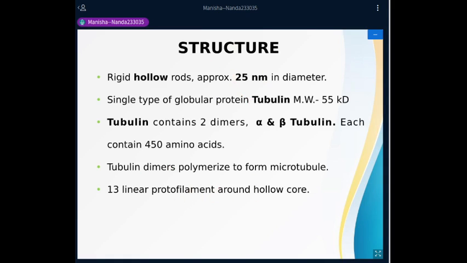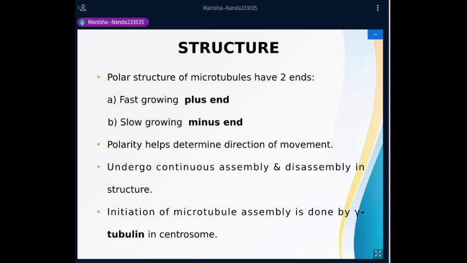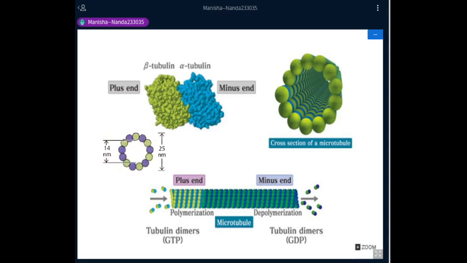So is this clear to you? I'll just show you a diagram also. This is a cross section of a microtubule. You can see each of these is a protofilament, formed of a dimer of alpha and beta tubulin, and these polymerize to form the microtubule. At least 13 linear protofilaments together form the microtubule.